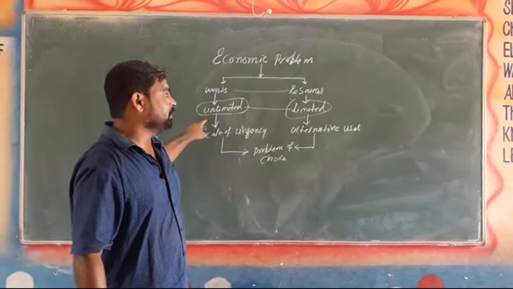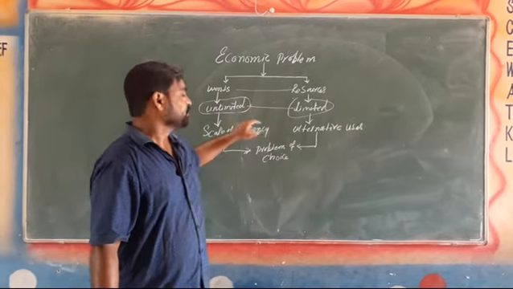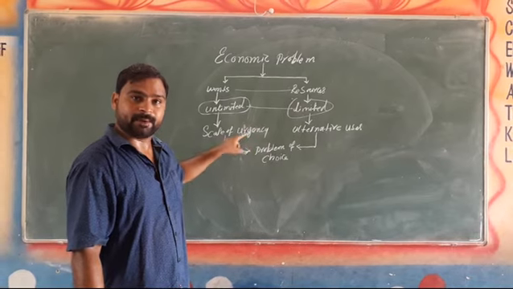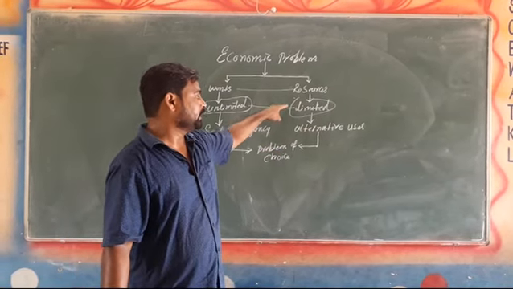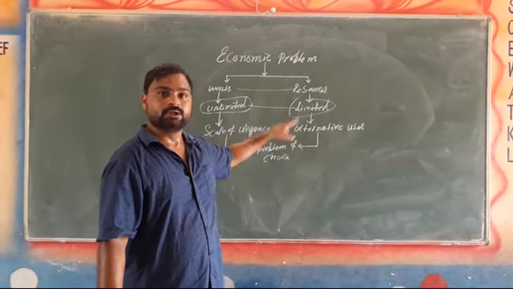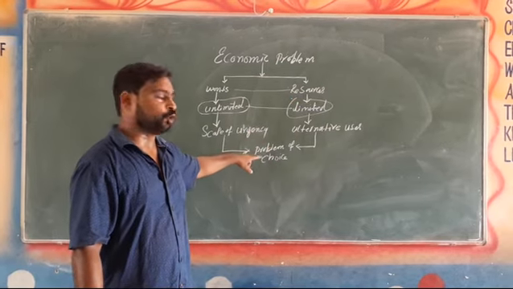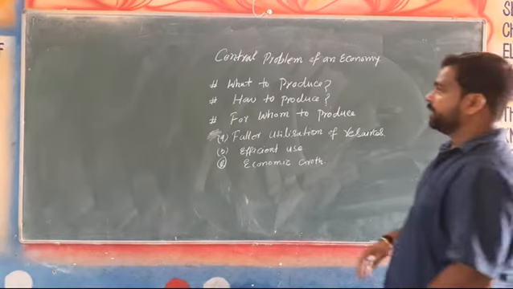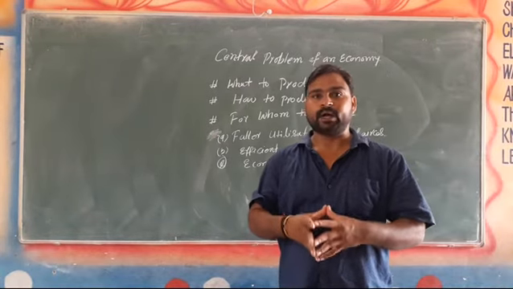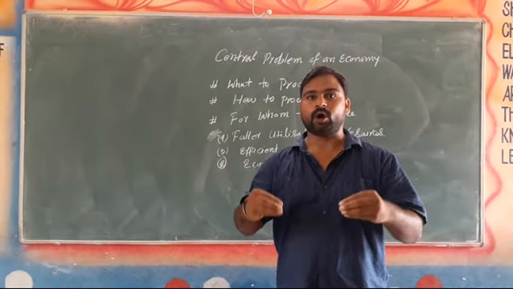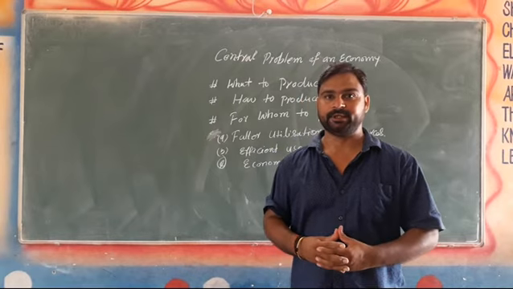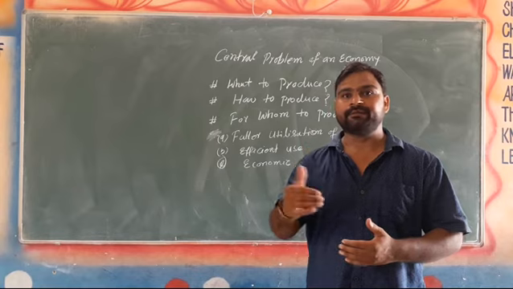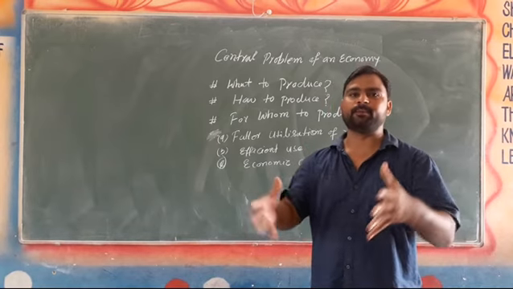Wants are unlimited, resources are limited. Unlimited wants are satisfied on the basis of scale of urgency, whereas the limited resources have alternative use. So the problem of choice arises. Okay, along with that, why the problem occurs in an economy, we will now talk about the problems of an economy, which type of problem an economy faces, and which almost every economy faces.